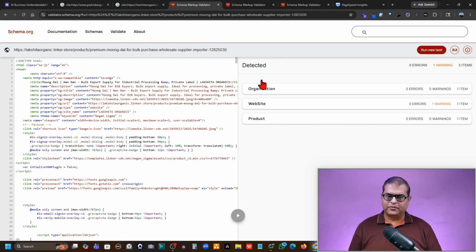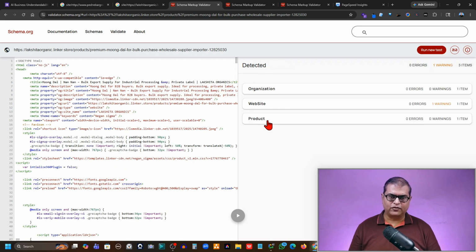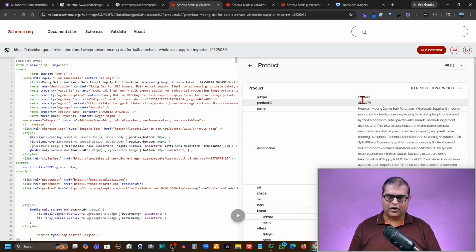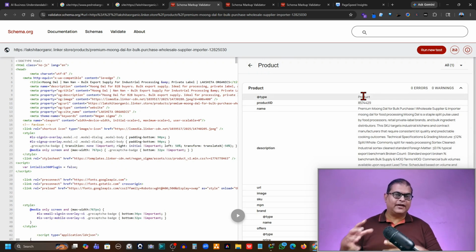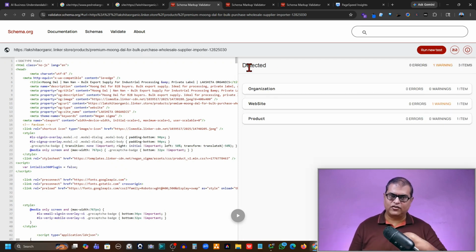And this is where we can see the results. So organization and product, they are important. If you have organization, it tells that this product belongs to this organization, and similarly for product, its type is product. So this is where it is telling AI that it is a product. So if you have product and organization schema, that is okay.